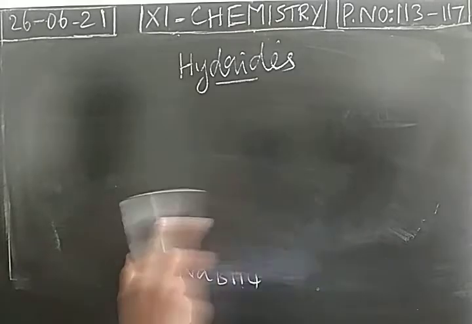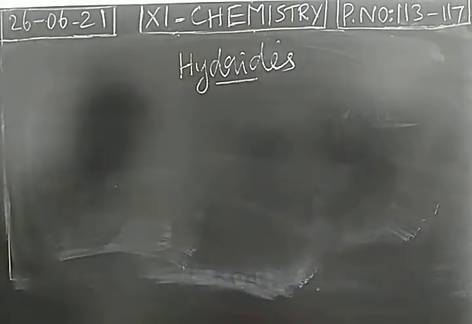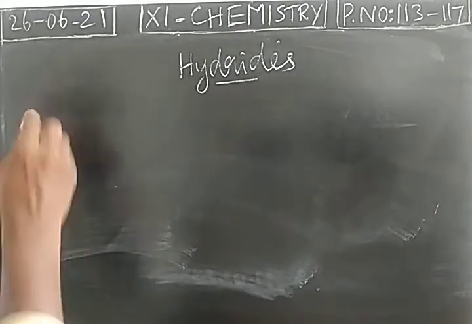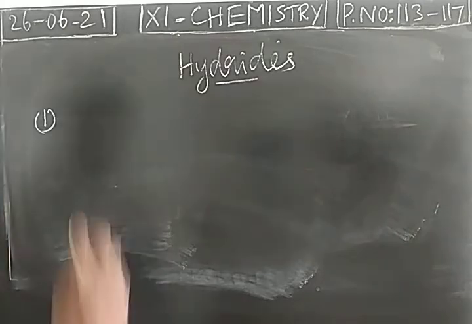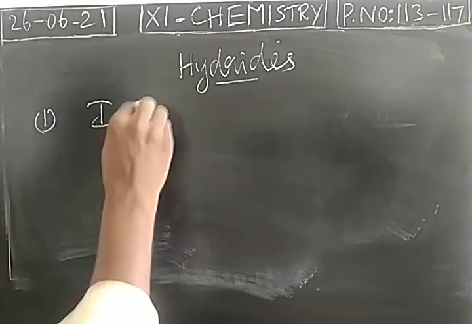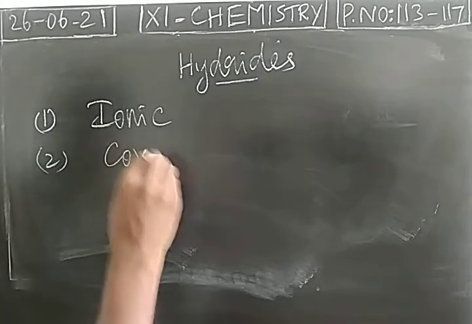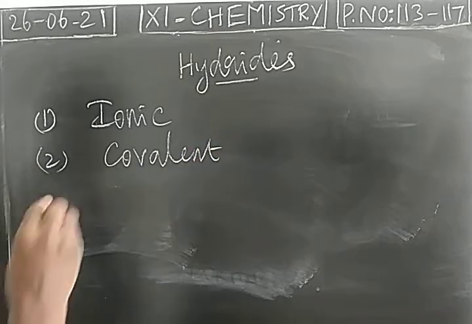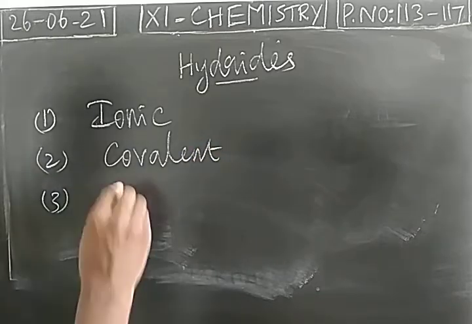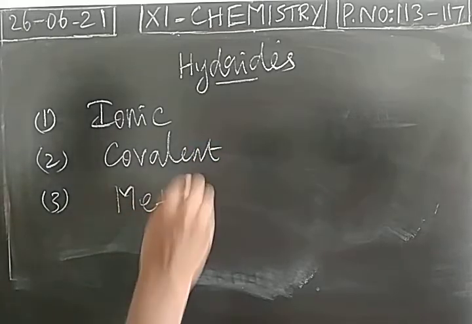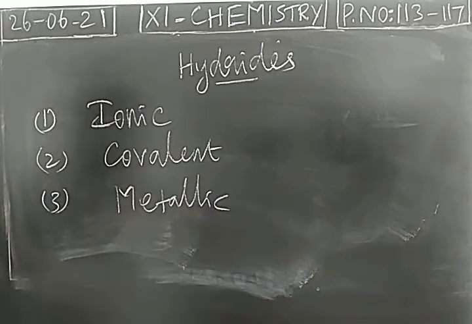Then based on bonding, hydrides are of 3 types. One is ionic hydride, next covalent hydride, the third one is metallic hydride. So what type of bond exists in the molecule? Based on that, we have 3 more types of hydrides: ionic hydride, covalent hydride and metallic hydride.